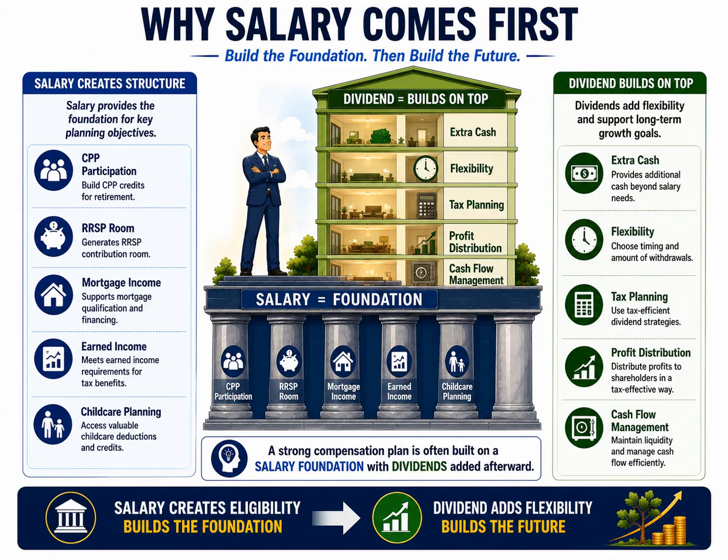The fifth pillar is childcare planning. As we discussed earlier, earned income can be important when considering childcare expense deductions and related tax planning opportunities. Together, these pillars create a strong planning structure.